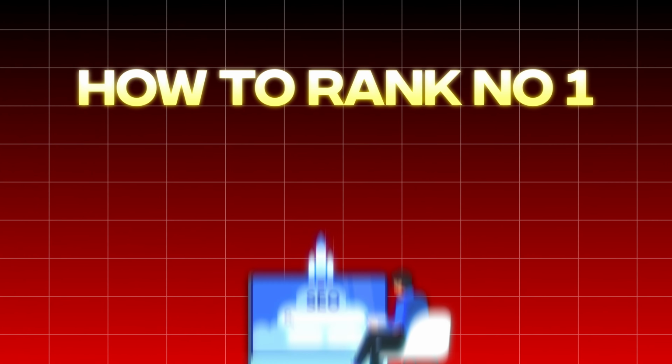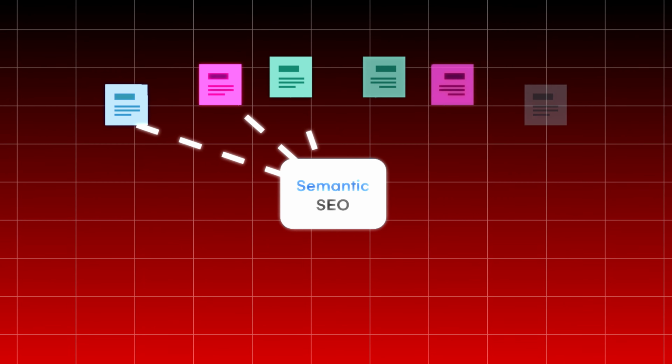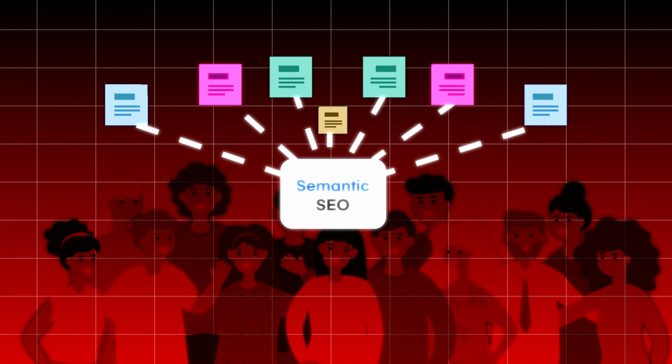How to rank number one with semantic SEO, guaranteed. Here's how you can use semantic SEO the right way to rank number one for multiple keywords. There's a proven framework that the top people in the SEO space use that almost nobody else knows, and that's exactly why they succeed and you don't. It's a harsh truth, but it's the reality.